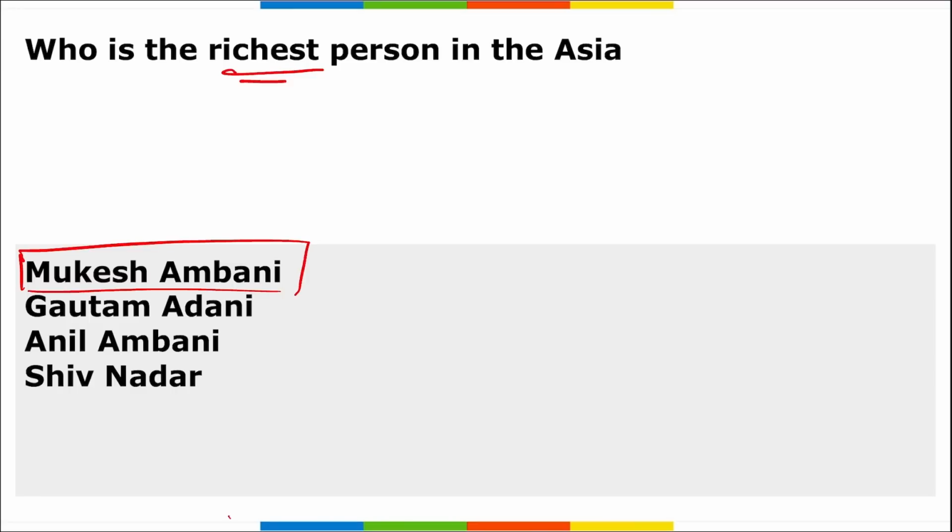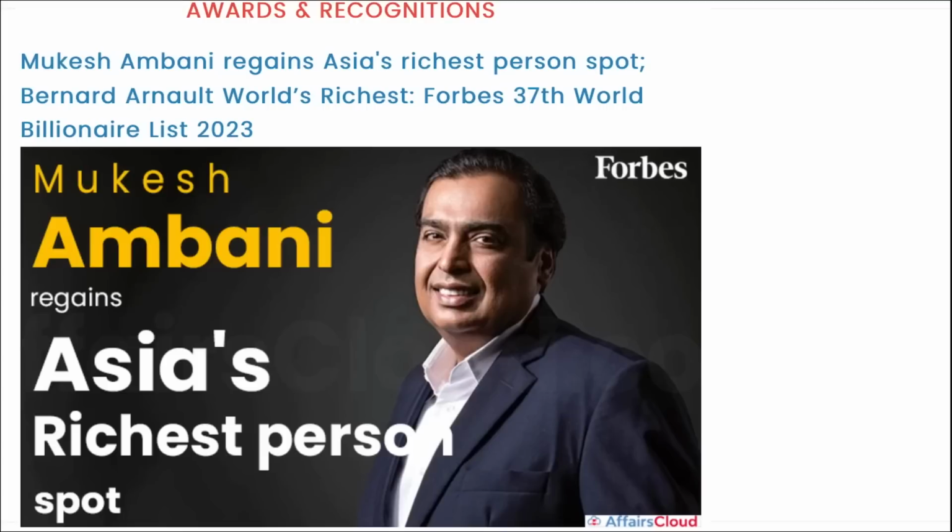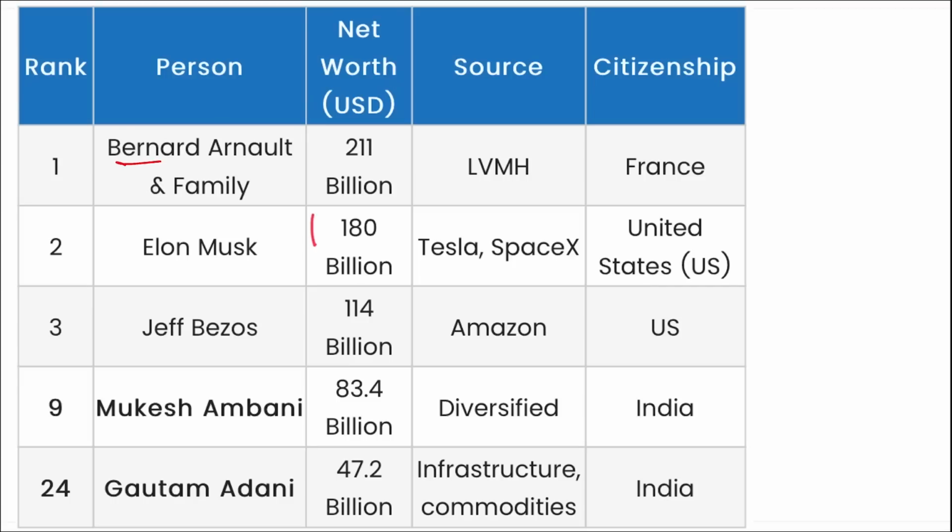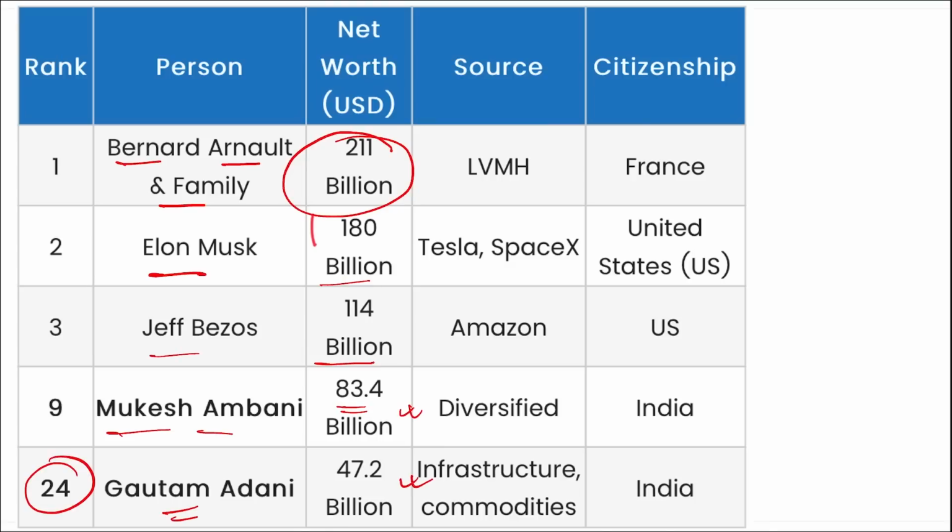Alright, highly important, remember. If we talk about this report only, it was the Forbes 37th World Billionaires list of 2023, and in this you can see Bernard Arnault and family are at the top position with $211 billion. Elon Musk is in second position, Jeff Bezos in third position, and Mukesh Ambani is in 9th position with $83.4 billion, whereas Gautam Adani is now in the 24th position.